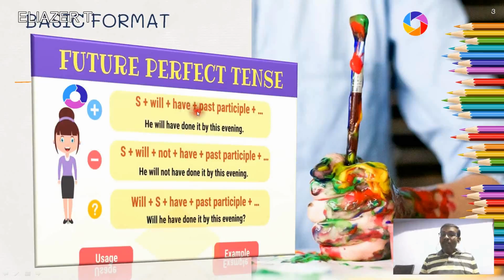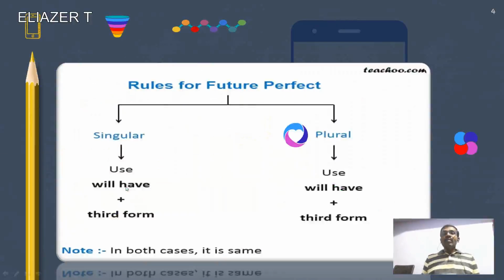Positive format: subject plus will have plus past participle. Negative format: subject plus will not have plus past participle. The question format is initiated with the auxiliary verb, followed by the subject. Will he have done it by this evening? So with the help of this tense, we can make the positive format, the negative format, and the interrogative format. Let us move on to the next slide.